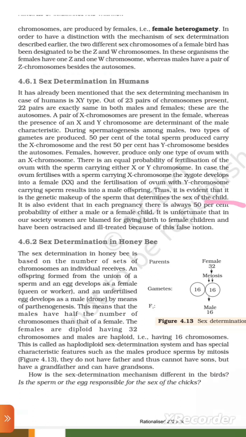It is unfortunate that in our society women are blamed for giving birth to female children and have been ostracized and ill-treated because of this false notion.